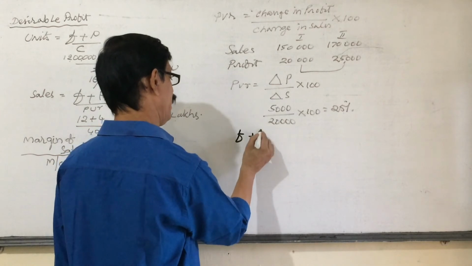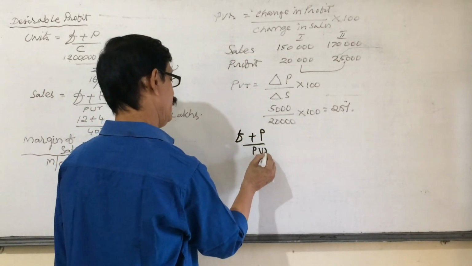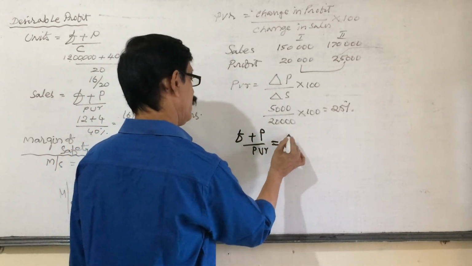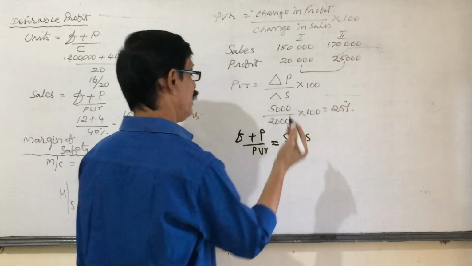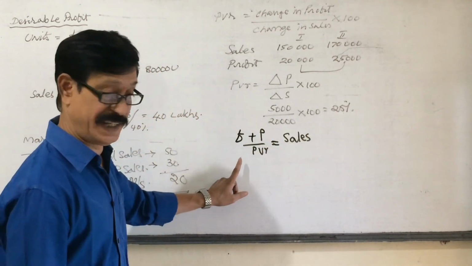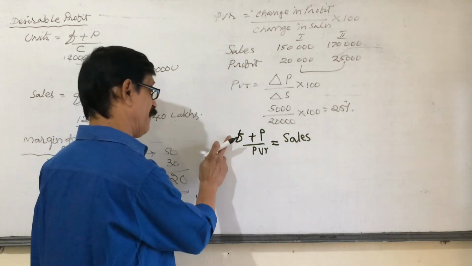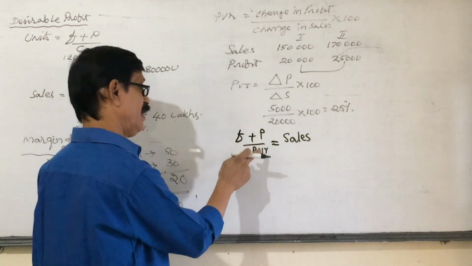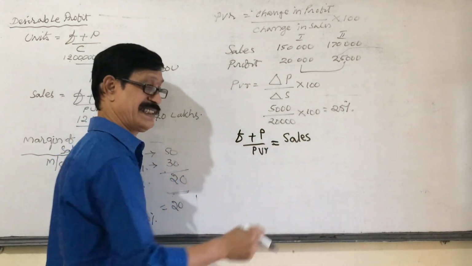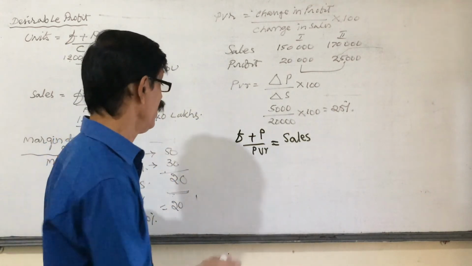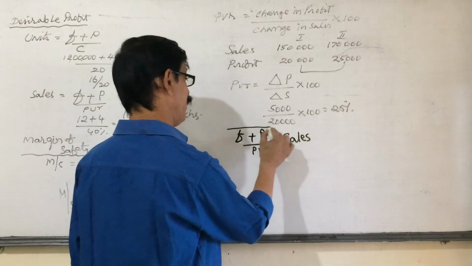Now, F plus P by PVR is equal to sales. This formula is very useful so as to find any missing item, either fixed cost or profit or PVR or sales. Any one item is missing, we can find easily by applying this formula.